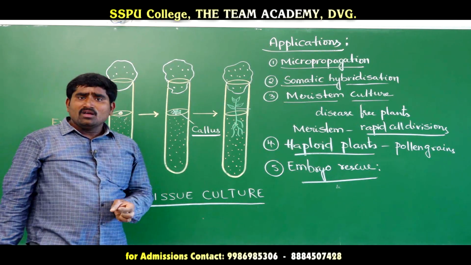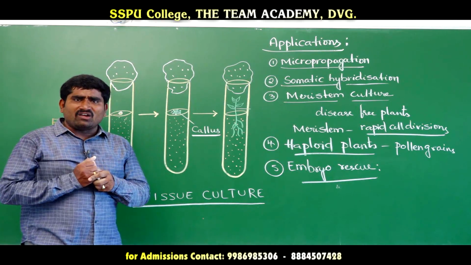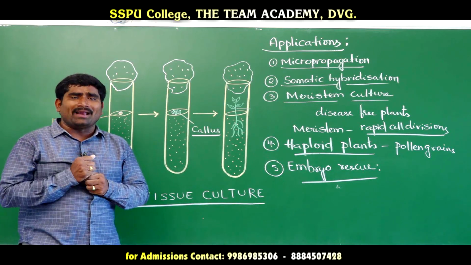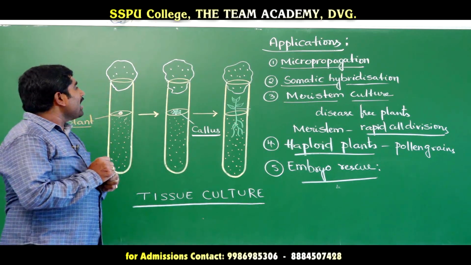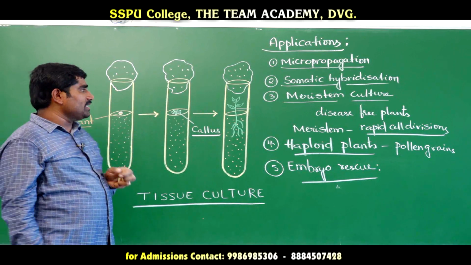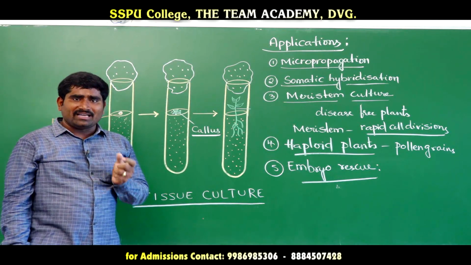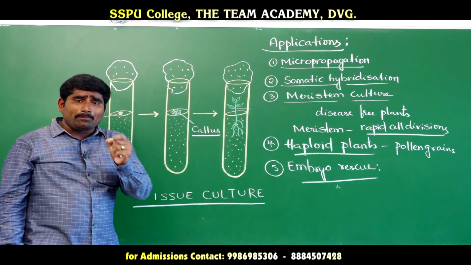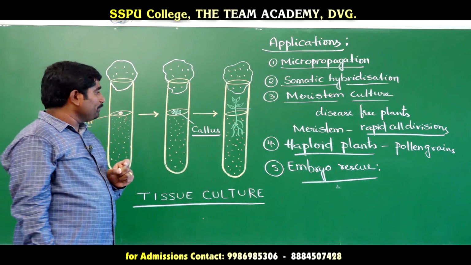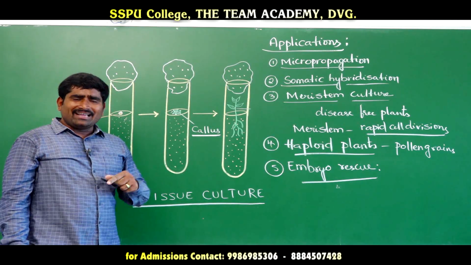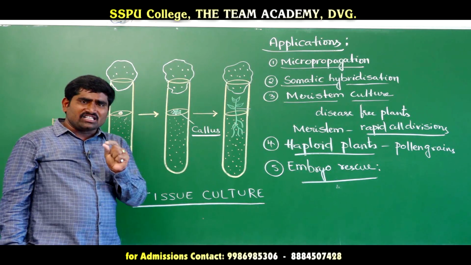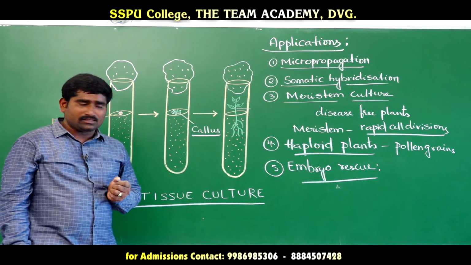Somatic hybridization: fusion of protoplasts of two different plants to create a new plant is called somatic hybridization. Next is meristem culture: we can produce disease-free plants from a diseased parent. Next, haploid plants: we can create them by culturing pollen grains or egg cells.